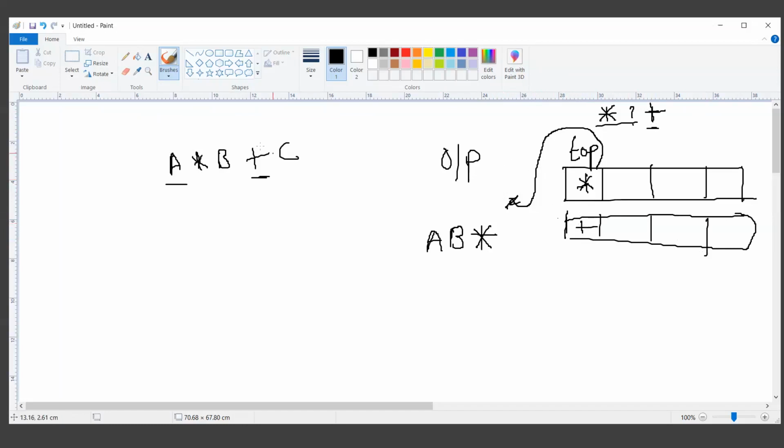Now again, the scanner will proceed. Now we have scanned A star B, and plus is scanned. So next, the last step is C. Now this is the operand.